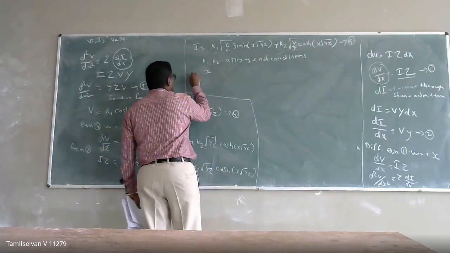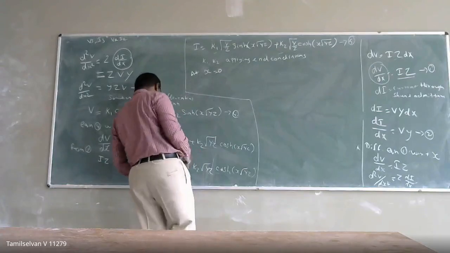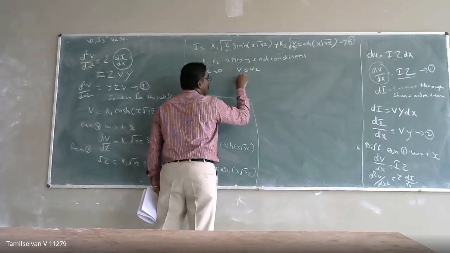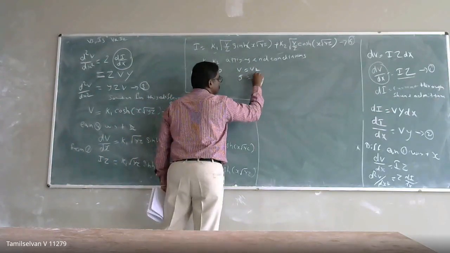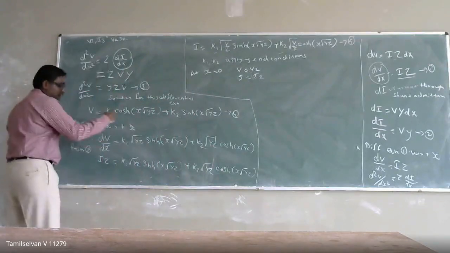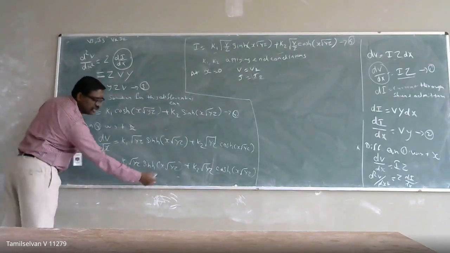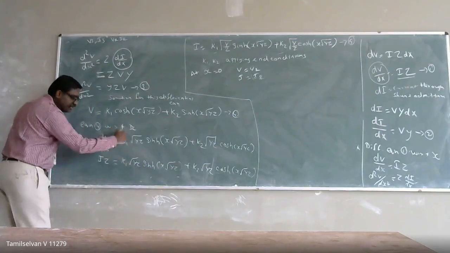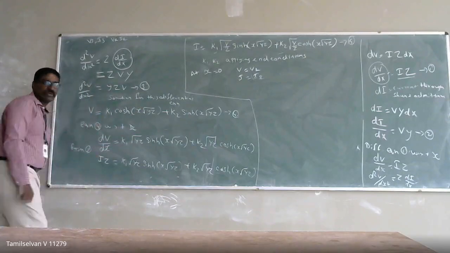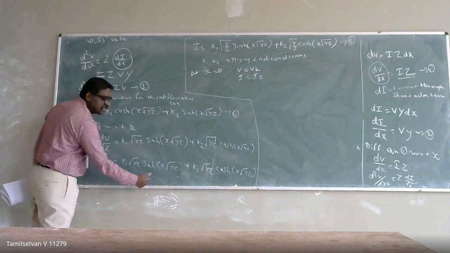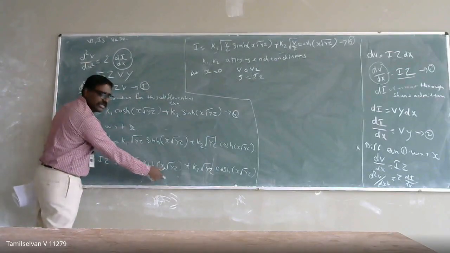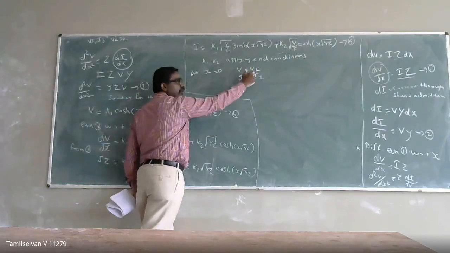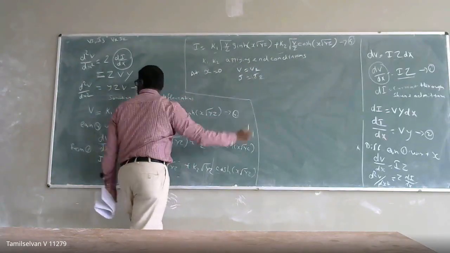At x is equal to 0, that is, if my distance is equal to 0, V will be equal to VR and I will be equal to IR. I have drawn from the receiving end point at a distance of x meter, and I have considered this section. In this section only I am determining the voltage and current. So if the distance x is equal to 0, that relates to my receiving end point, so V becomes the receiving end voltage and I becomes the receiving end current.